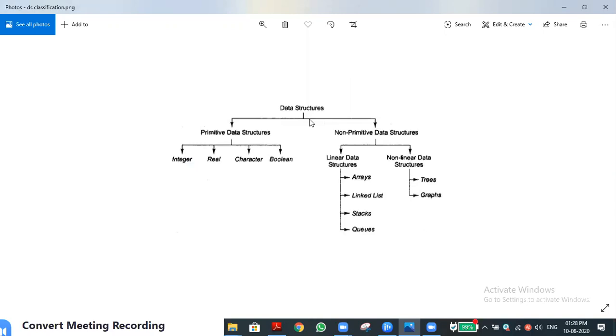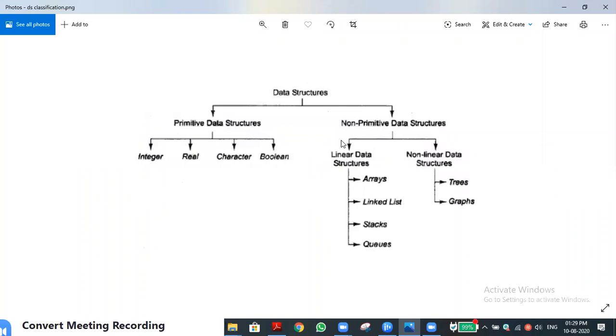So that's what I already said. In your book, it may be given as primitive data structure and non-primitive data structure. Primitive means simple data structure. Primitive data structure is the actual word we have to use. Your book may use a different term, but this is the one they will definitely use. Primitive means simple, non-primitive means complex or compound. But actually, this is the original word.